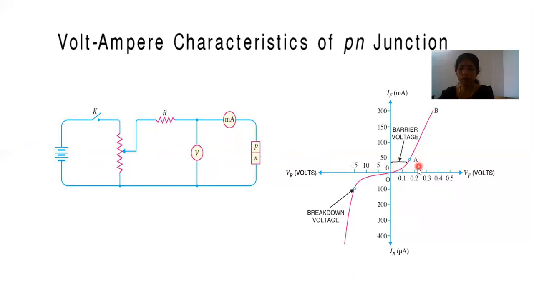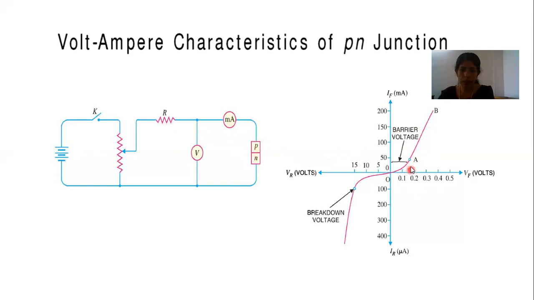After it overcomes the potential barrier, a very small increase in voltage will produce a large increase in current. Only when it overcomes that barrier potential does it start conducting.